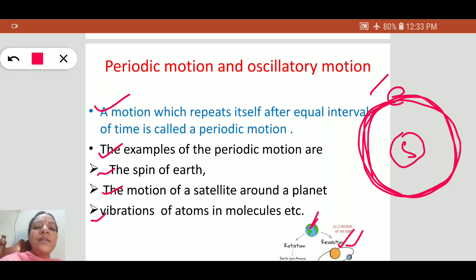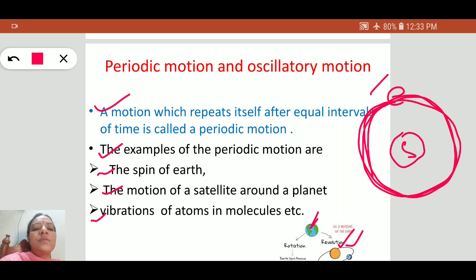According to kinetic theory, if we apply it to solids, the atoms in solids, and in the kinetic theory of gases the molecules in gases, execute simple harmonic motions. So the vibrations of atoms in molecules are also an example of periodic motion.